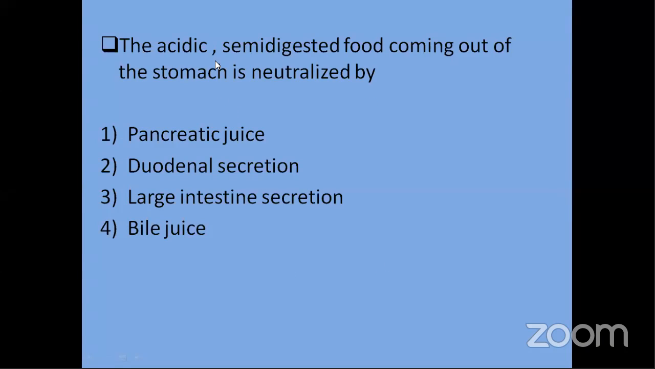I read the question. The acidic semi-digested food coming out of the stomach is neutralized by: first one, pancreatic juice; second one, duodenal secretion; third, large intestine secretion; fourth, bile juice. And we have the answers in the chat section. Now we have got a mix of answers this time. Many of you say C. Okay, maximum. Rudresh has come with a different answer and Ayush has come with a different answer.